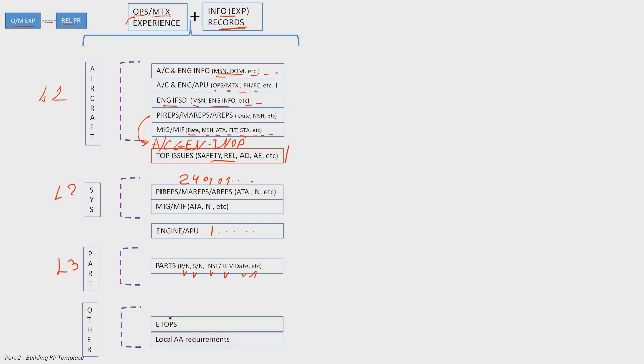Next, other: ETOPS. If we are ETOPS certified, or local, other local aviation authorities requirements. And this is from operations/maintenance experience. As I said, all this information should be very clear, recorded, very clear, documented. It should be very, as I said, very clear. Okay.